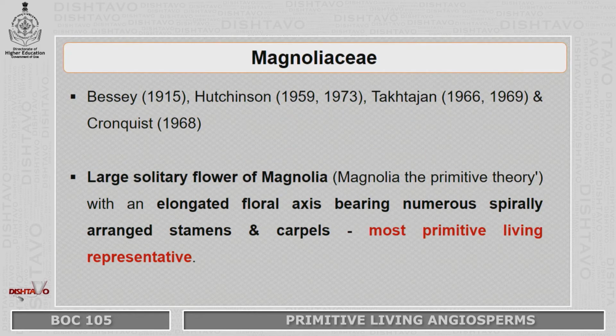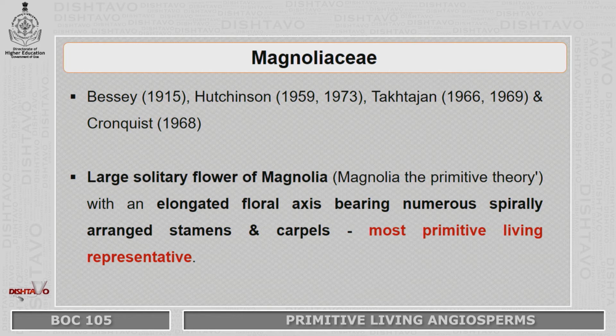Under Bayesian school, that is Magnoliaceae, and in support of that, Bessey 1950, Hutchinson 1959, 1973, Takhtajan 1966-1969, and Cronquist 1968 are the well-known taxonomists who have worked on these primitive living angiosperms, and they have supported the Bayesian school of theory about the primitive living angiosperms.